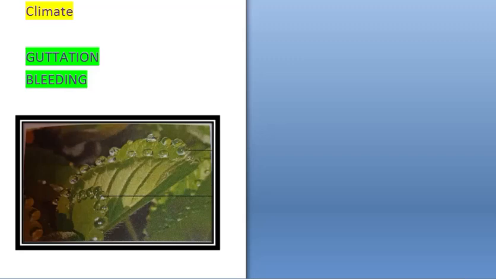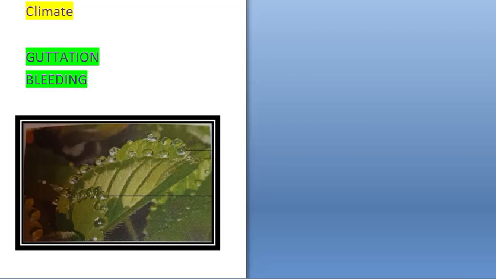So much water vapor is being released into the atmosphere from the plants, from the fields and forests, and transpiration increases the moisture in the atmosphere. Because of humidity, it brings down rains. So this way the transpiration from plants affects the climate. When we say that forests contribute in bringing rain, it is actually because plants transpire, and in forests there are more number of plants. Now next there are two terms, guttation and bleeding.